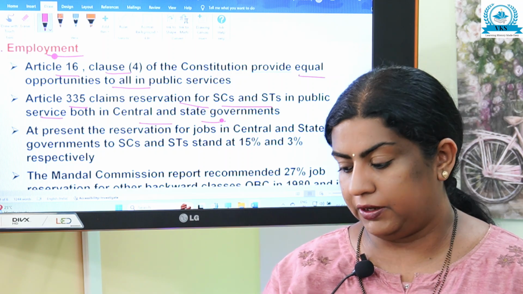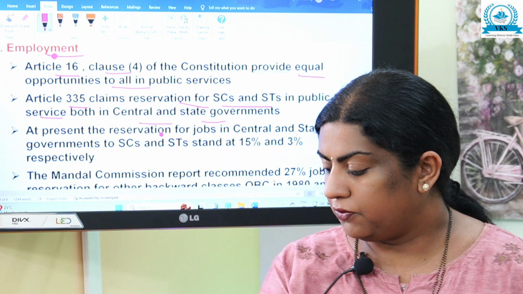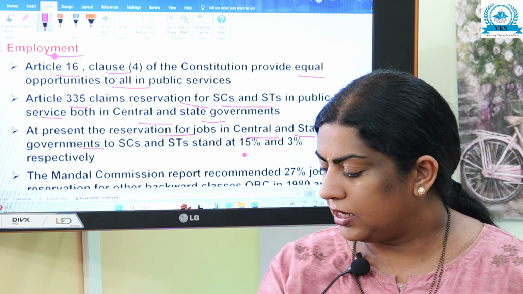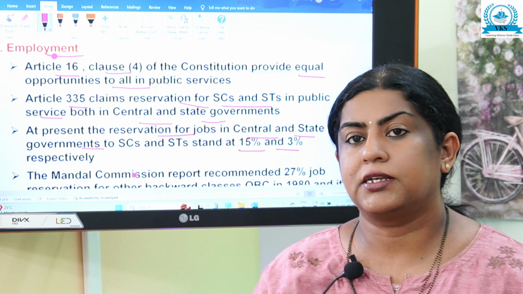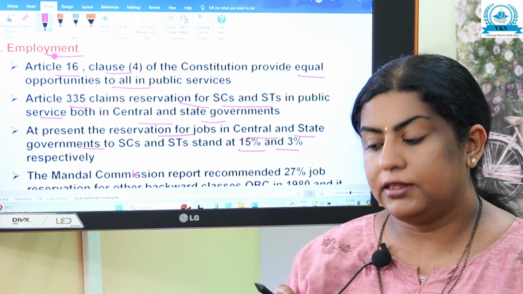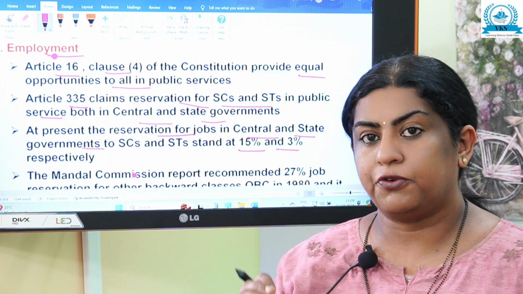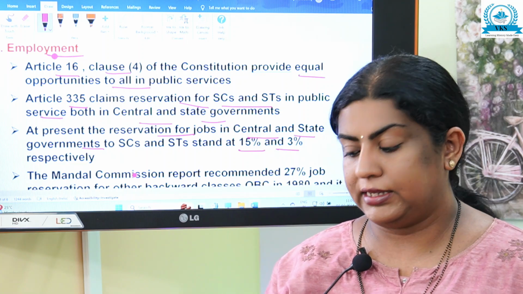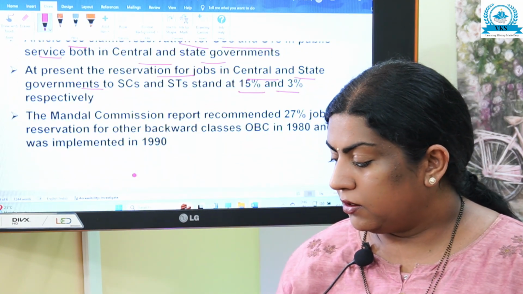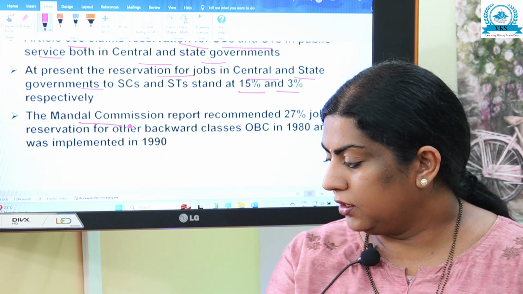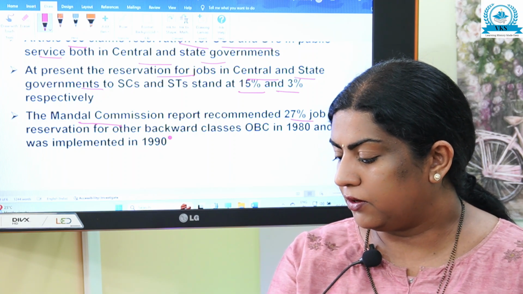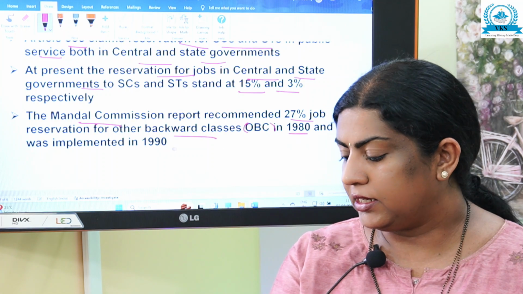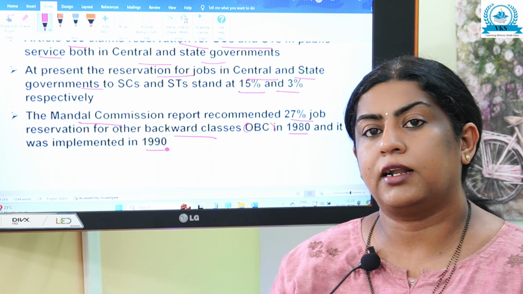At present, reservation for jobs in central and state governments to SCs and STs stand at 15% and 3% respectively. The Mandal Commission report recommended 27% job reservation for other backward classes, that is OBC, in 1980, and it was implemented in 1990.